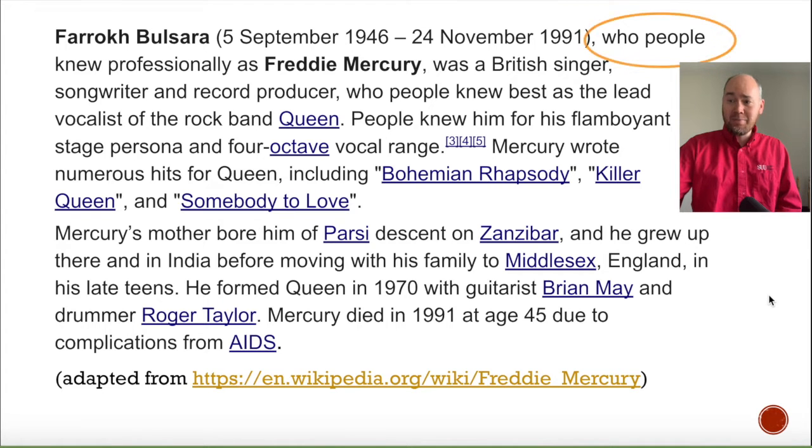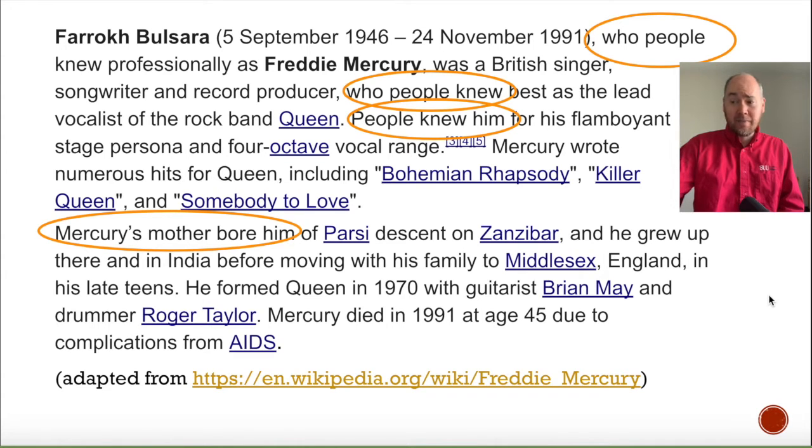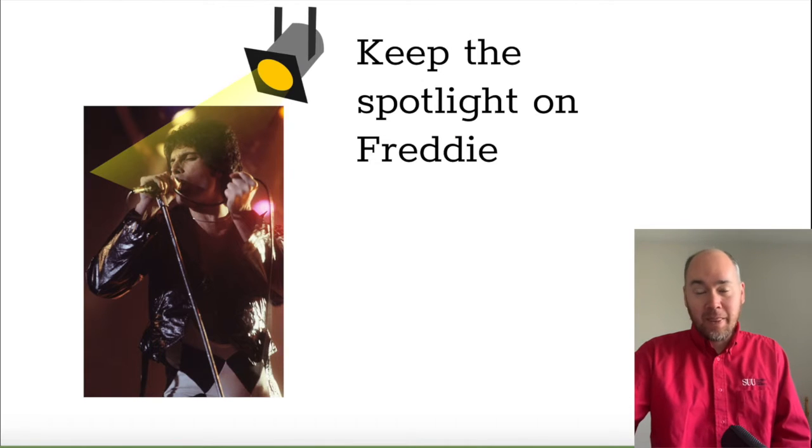And actually, these places are different. These were originally passive voice, and I took the passive voice out. So this didn't originally say people knew him. It said he was known, right?